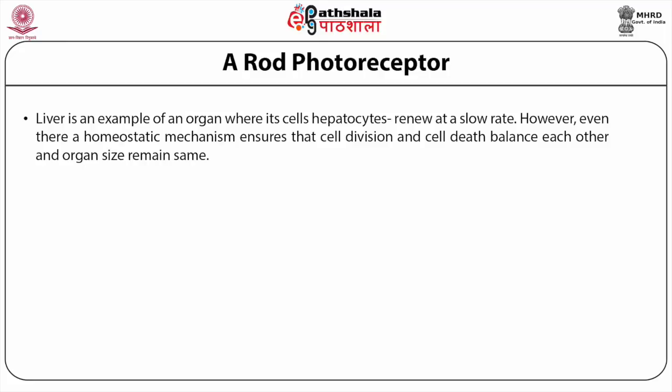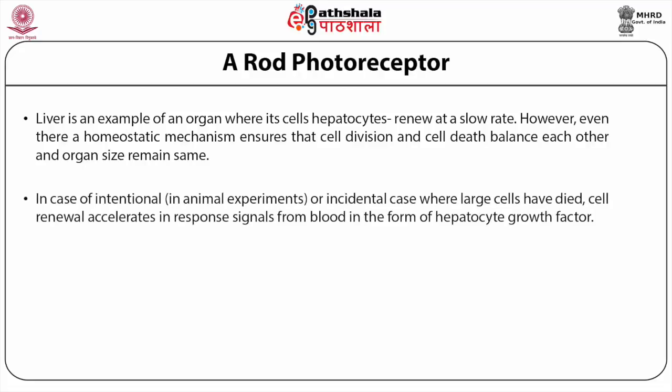However, even there is a homeostatic mechanism which ensures that cell division and cell death balance each other and organ size remains the same. In case of intentional, that is in animal experiments, or accidental cases where large numbers of cells have died, cell renewal accelerates in response to signals from blood in the form of hepatocyte growth factor.